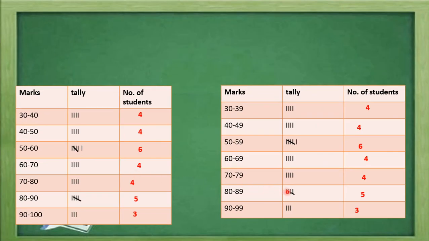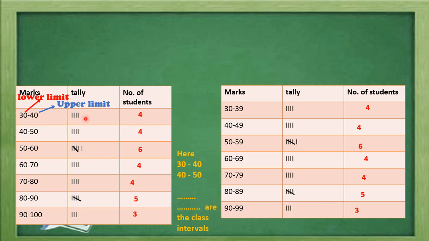In these two tables we are observing the class intervals 30 to 40, 40 to 50, or here 30 to 39, 40 to 49, and all these are known as class intervals. In 30 to 40, 30 is the lower limit whereas 40 is the upper limit. Here 30 is the lower limit and 39 in this table is the upper limit.